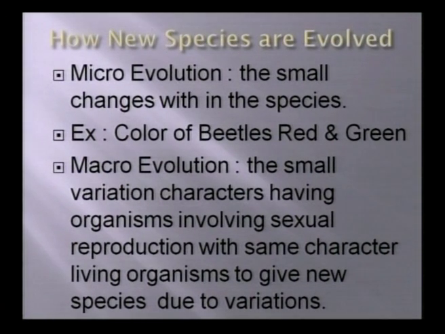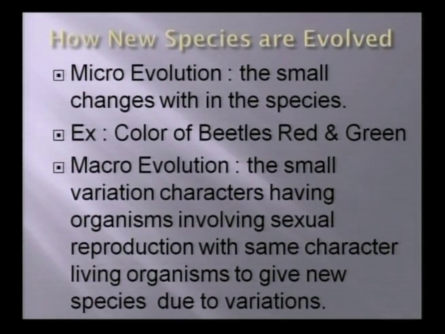How are new species evolved? There are two stages, friends. One is microevolution and the other is macroevolution. So what is microevolution? It means a small change within the species.